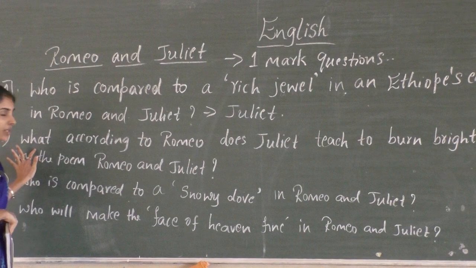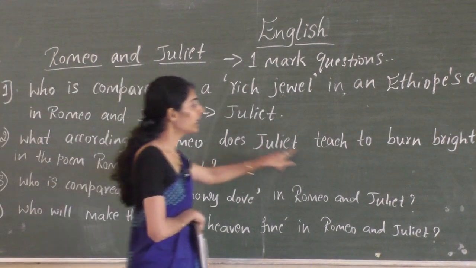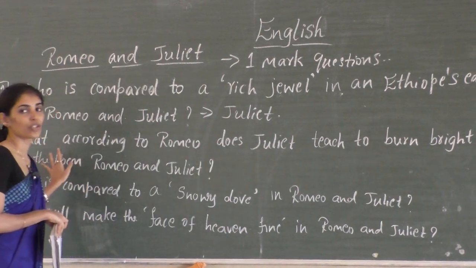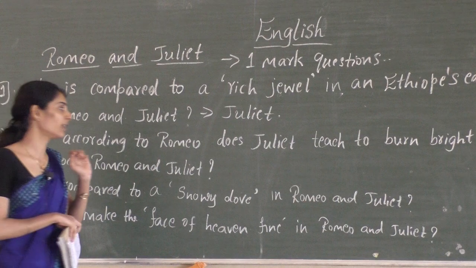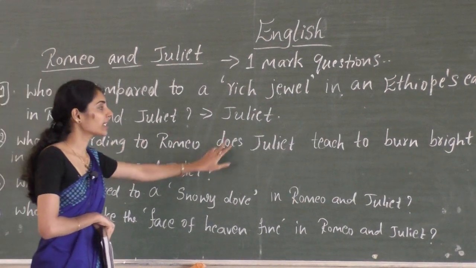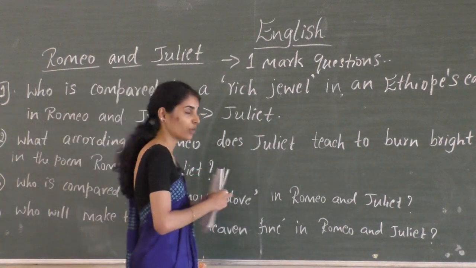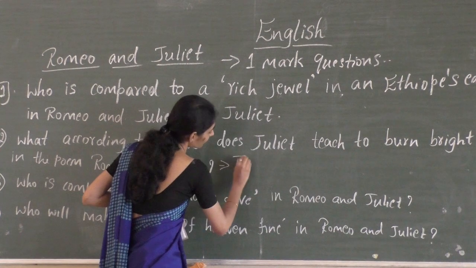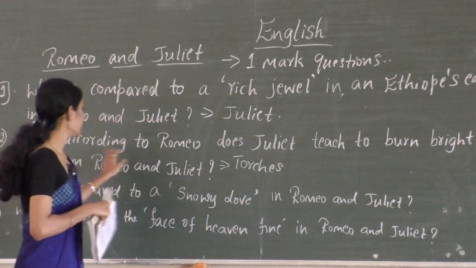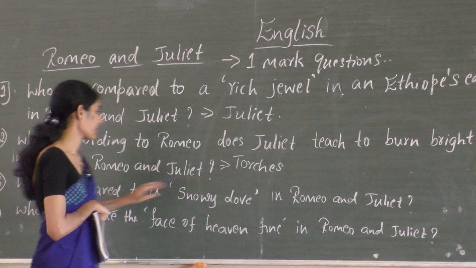And the second question: what, according to Romeo, does Juliet teach to burn bright in the poem Romeo and Juliet? That is in the first line itself. According to Romeo, Juliet teaches the torches to burn bright. So the answer for the second question is torches.